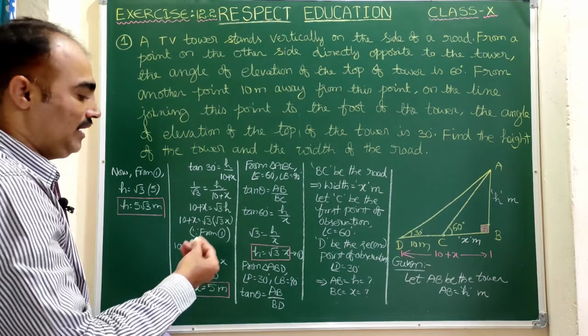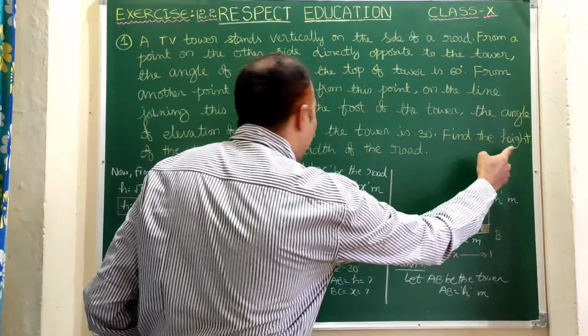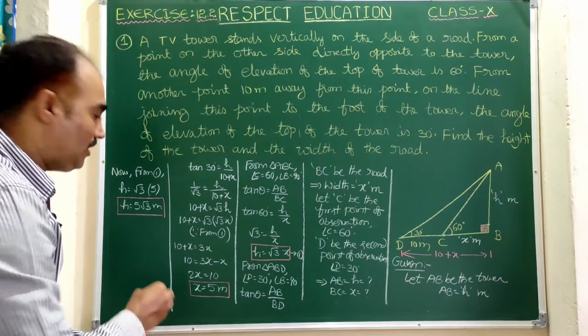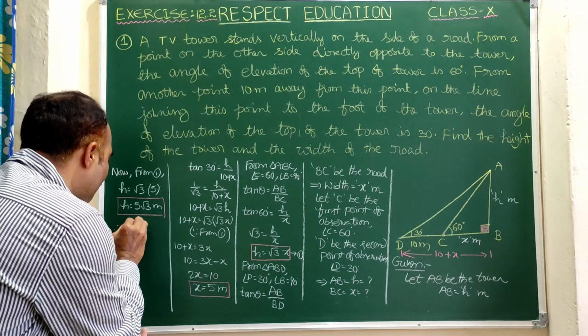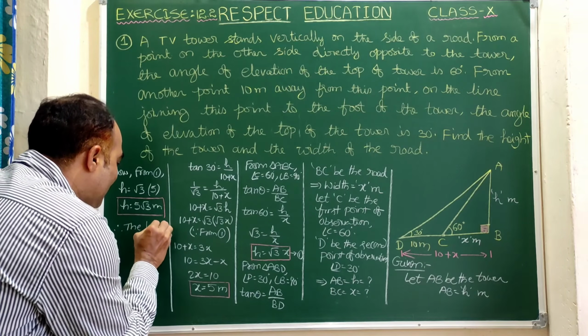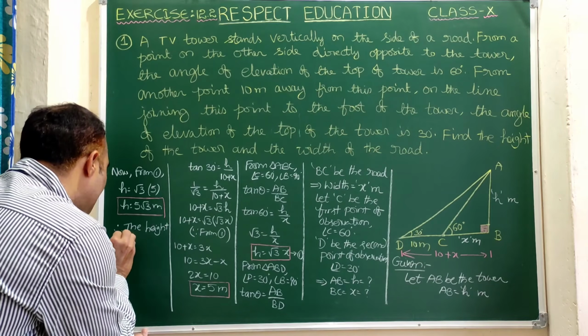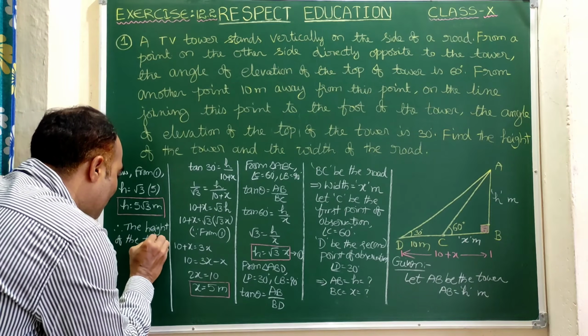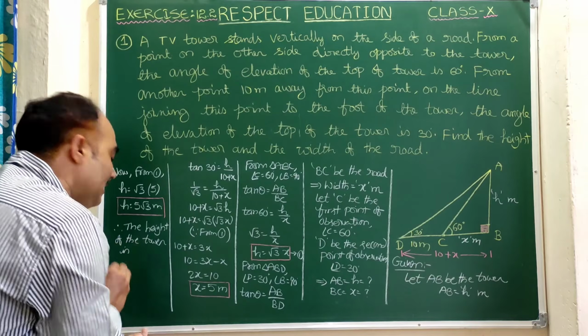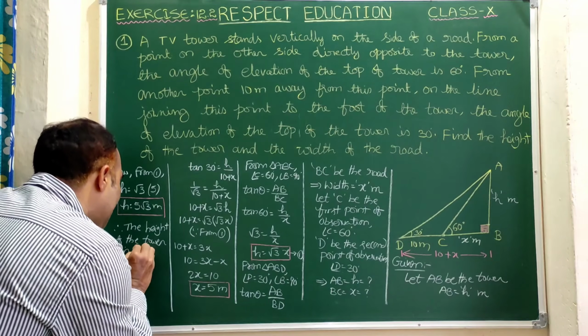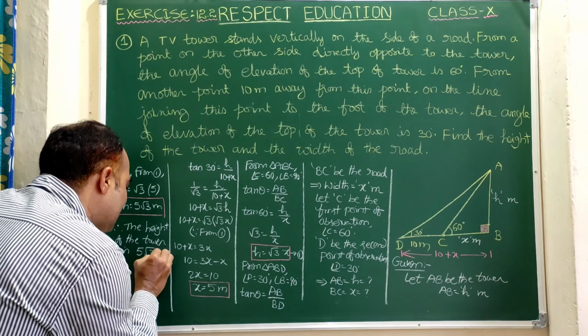What is asked to find? Find the height of the tower. So, therefore, the height of the tower is h, that is 5 root 3 meters.